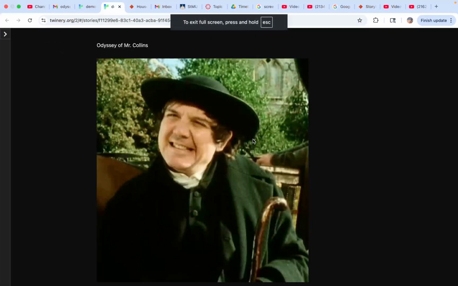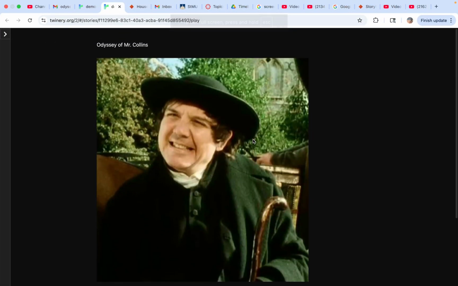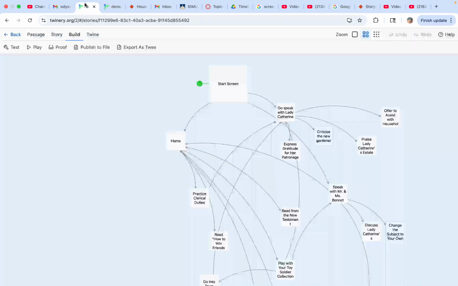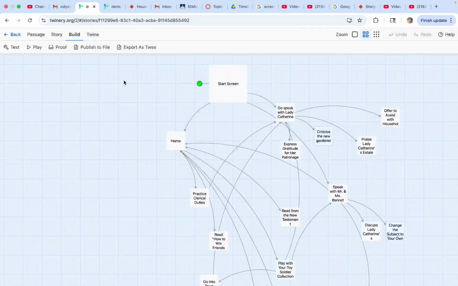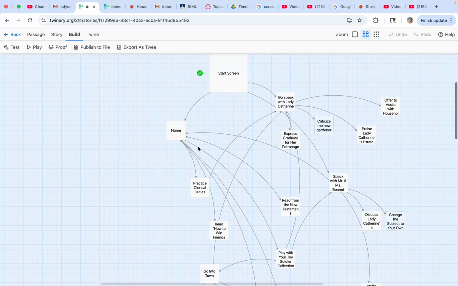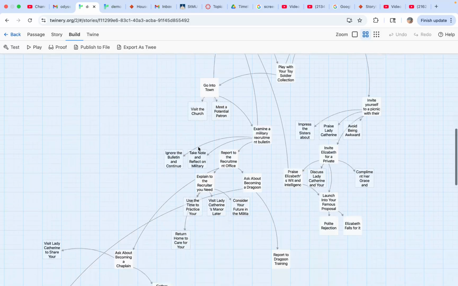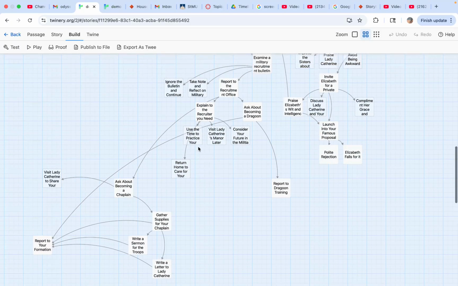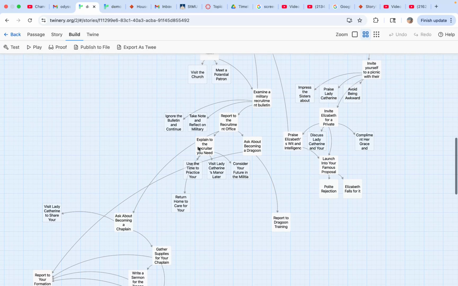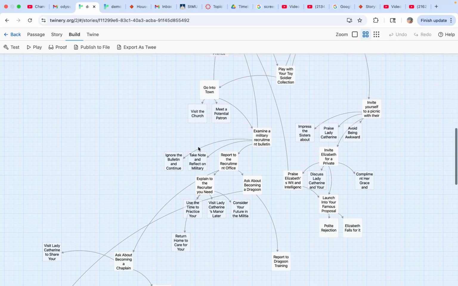With you my Twinery project. I'll show you a little nuts and bolts here. I decided to create a game featuring the character of Mr. Collins from Jane Austen's Pride and Prejudice. I was doing a ChatGPT thing with it, and I thought, well, let's just expand it here.